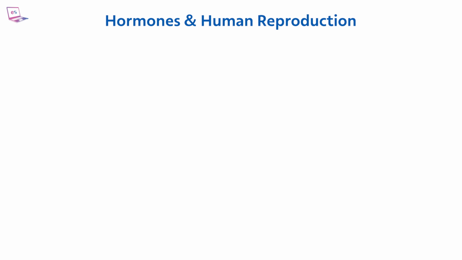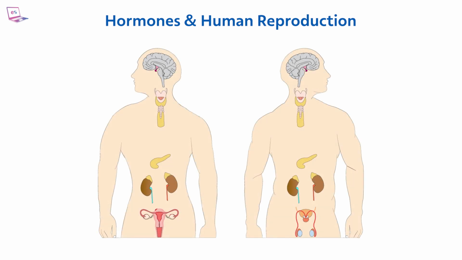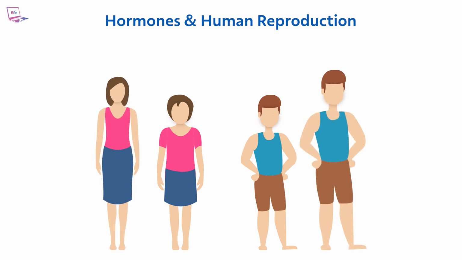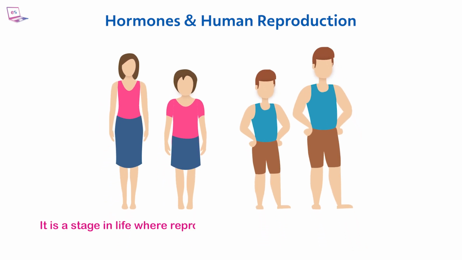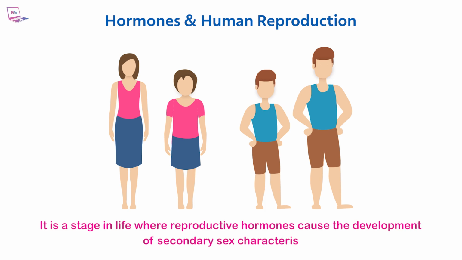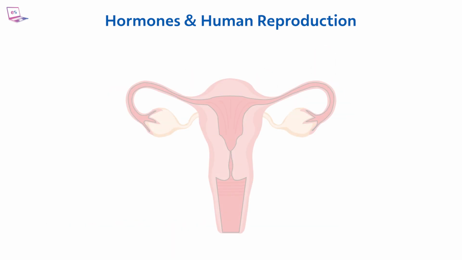Hormones and human reproduction. Puberty is a natural process whereby a child's body transforms into an adult body capable of reproduction. It is a stage in life where reproductive hormones cause the development of secondary sex characteristics. Puberty marks the onset of egg maturation, with one egg being released approximately every 28 days.